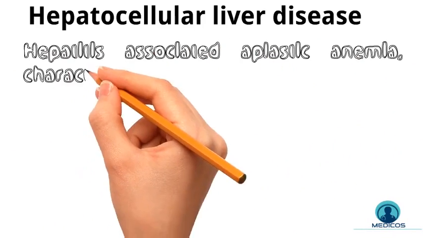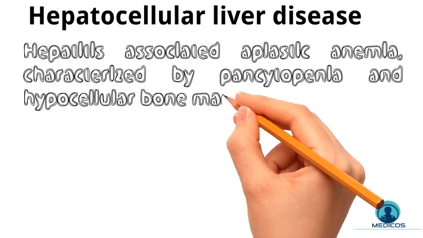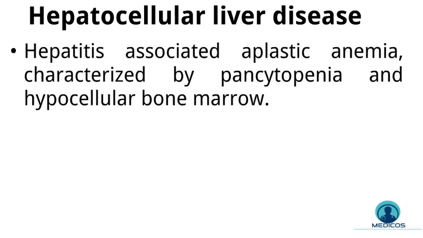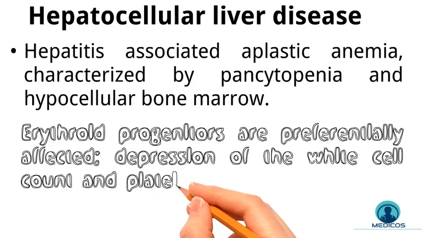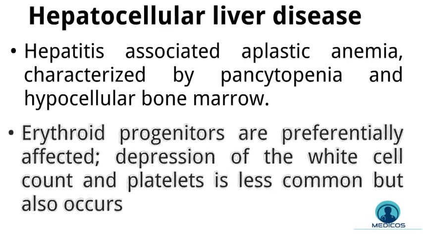Hepatitis-associated aplastic anemia is characterized by pancytopenia and hypocellular bone marrow, and this is an entity seen concurrently with or within 6 months of infection with hepatotropic viruses such as hepatitis B, hepatitis C, and Epstein-Barr virus. In liver failure, erythroid progenitors are preferentially affected, but depression of the white cell count and platelets is less common, though it might also occur.